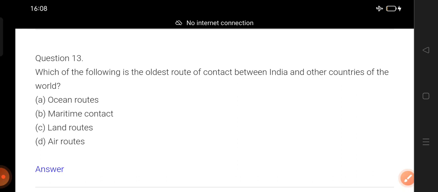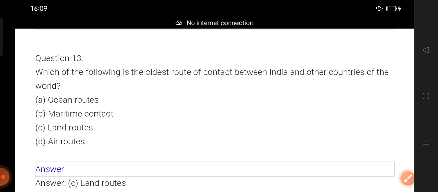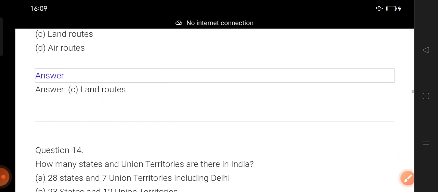Okay, that means in the past, India had a trade relationship with many other countries, right? But during that time, you don't perhaps think that there might be aeroplanes. There can be air routes, and the sea route also was developed later. Maritime and sea mean the same, it was developed later. And what could be the correct option? Okay, counting begins. 1, 2, 3. Disclose the answer. Okay, land route, beginning, you know?